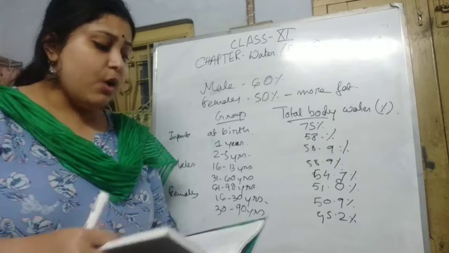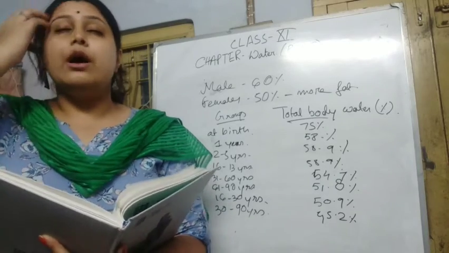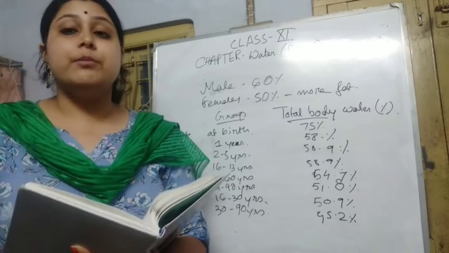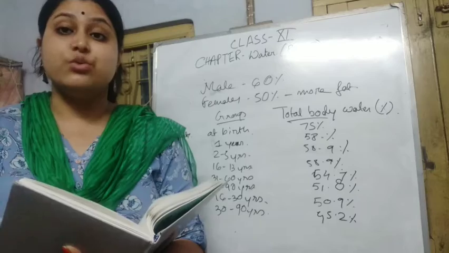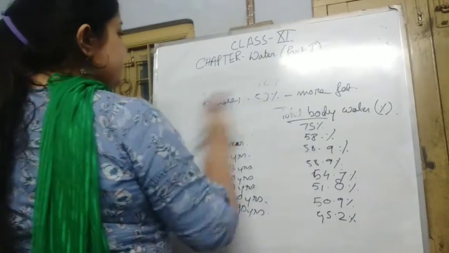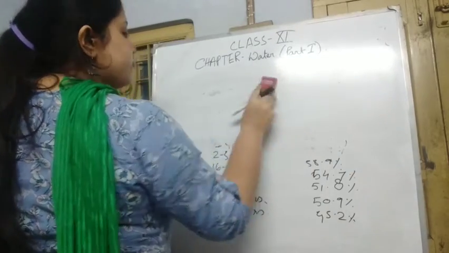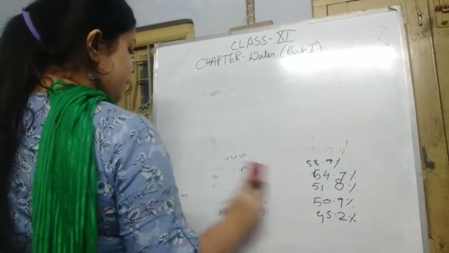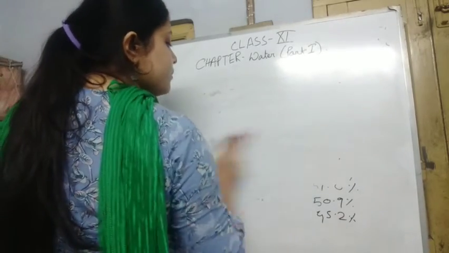Okay, so now what are the compartments of water? In our body, there are several compartments where the water is held.